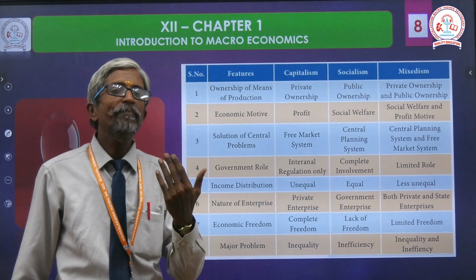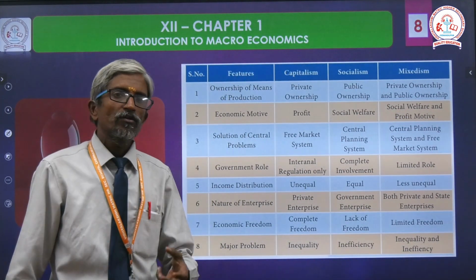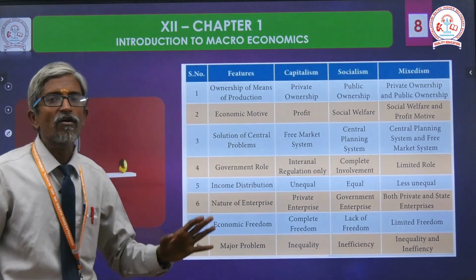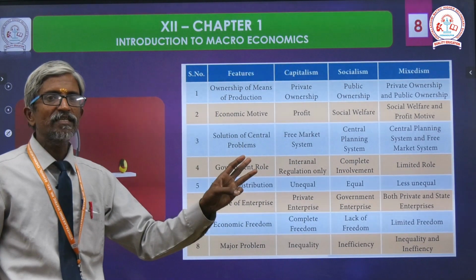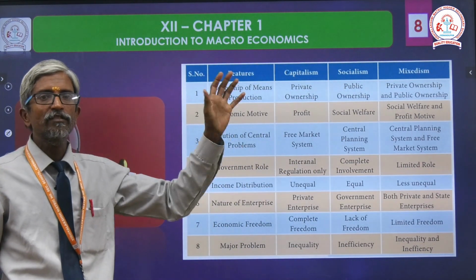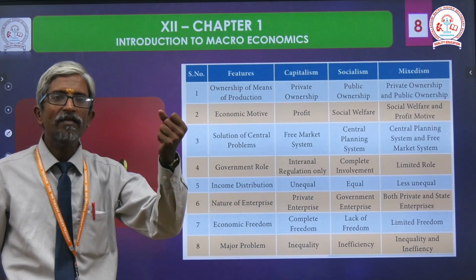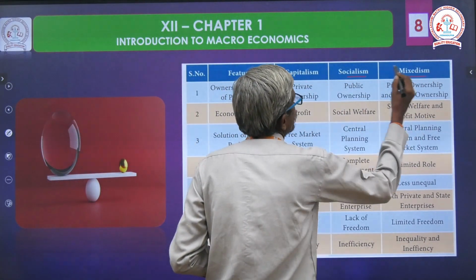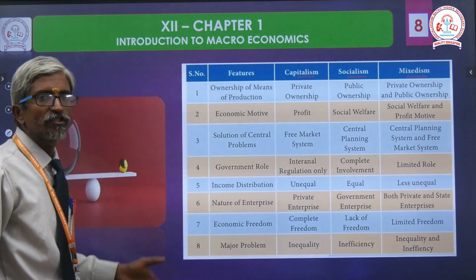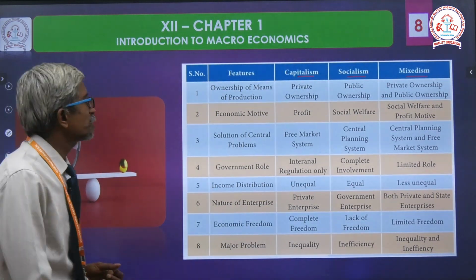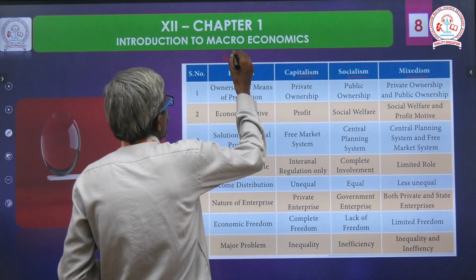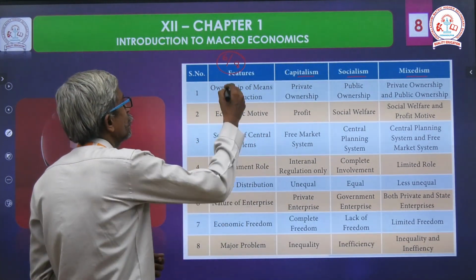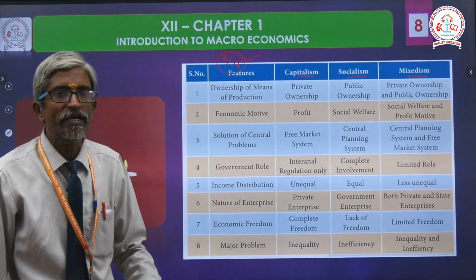At the maximum, it will be asked repeatedly in the public exam. So you should focus especially on this comparison of all the 3 policies: features of capitalism, socialism and Mixedism. So we can take the title here: discuss the features of socialism, Mixedism and capitalism. First you list out all the 8. In the examination we should write at least 6, or if you are very familiar with it, you can write all the 8 also. Whichever is easy for you, you can pick and write.